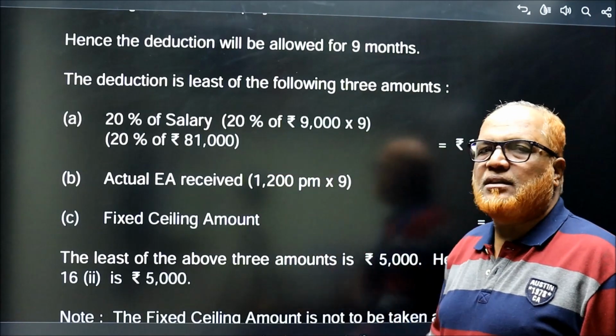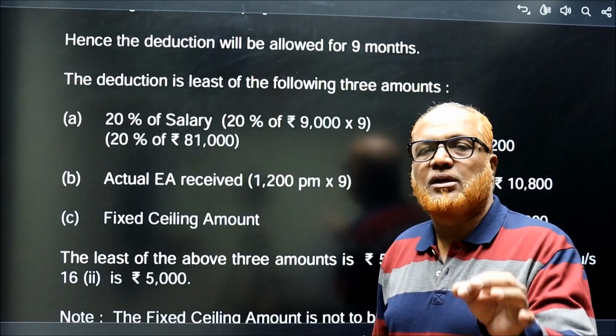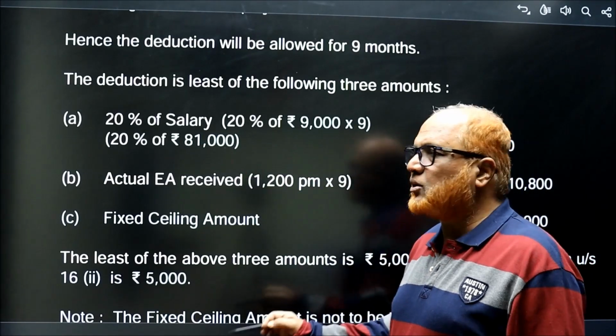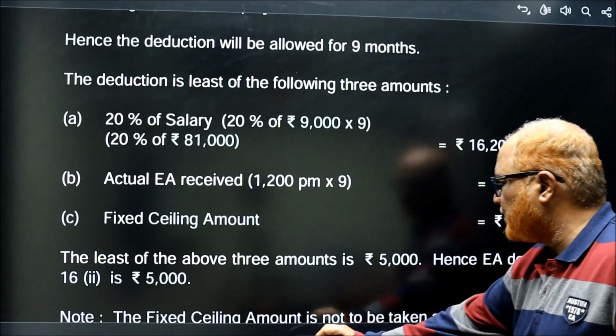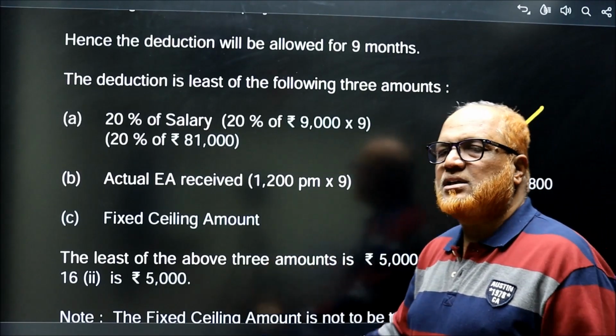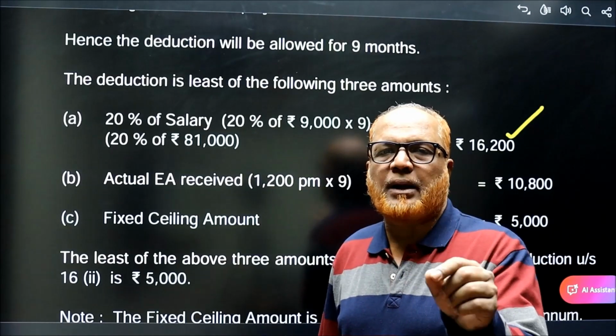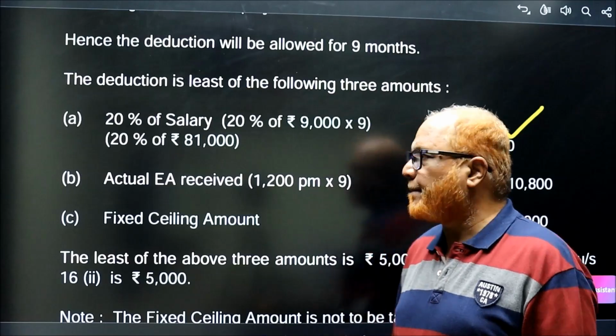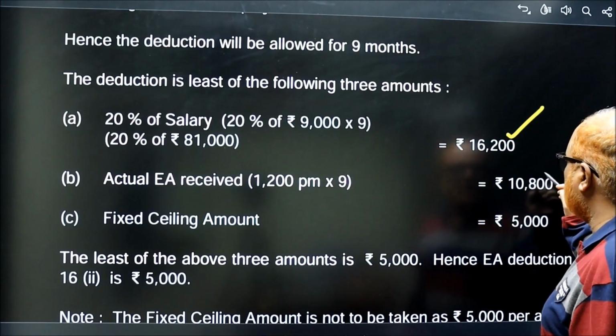So 20% of salary. Salary per month is 9,000, so 9,000 into 9 is 81,000. 20% of 81,000 comes to 16,200. Actual EA received is given in the problem, 1,200 per month into 9 months, because for 9 months he was a government employee. So it comes to 10,800.